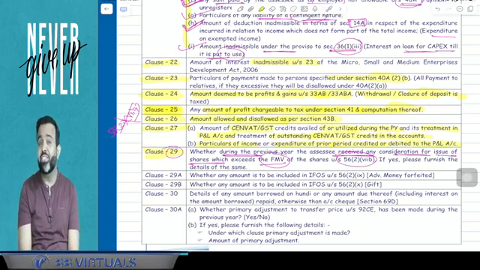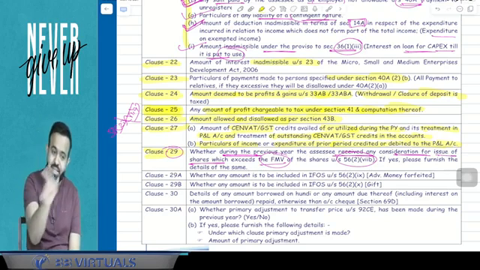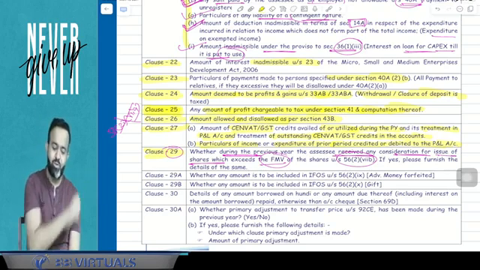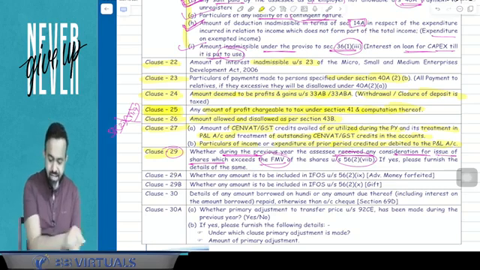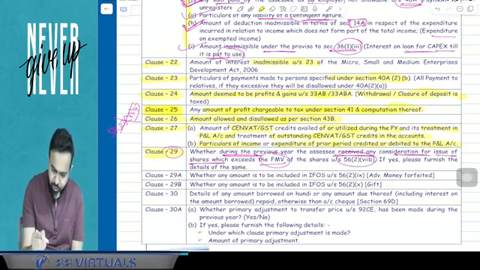I have mentioned the angel tax, but that is not applicable in the case of certain startups. So here they have to report. The chartered accountant has to report in clause number 29. Now guys, here is clause 29A.